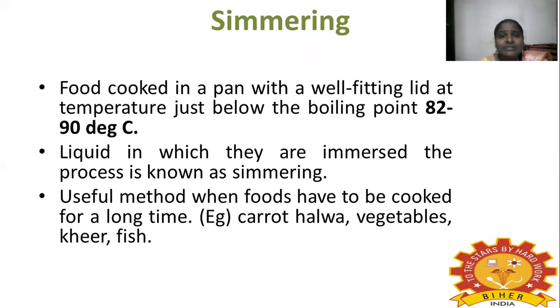Another one is the simmering method. Here food is cooked in a pan with a well-fitting lid at a temperature just below the boiling point, 82 to 90 degrees Celsius. The food is immersed in liquid, and the process is known as simmering. It is a useful method when food has to be cooked for a long time. For example, the simmering method is very useful for preparing carrot halwa, vegetable kheer, and fish.